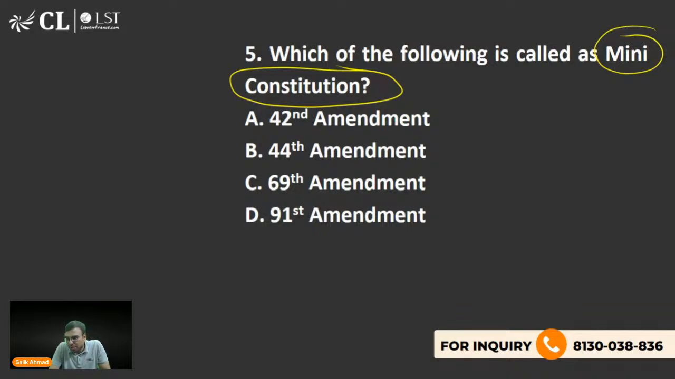Yes. Sukh, Mishika, Ayush, you are right. 42nd Amendment 1976. Why is it called the mini constitution? Because it changed a lot of things.